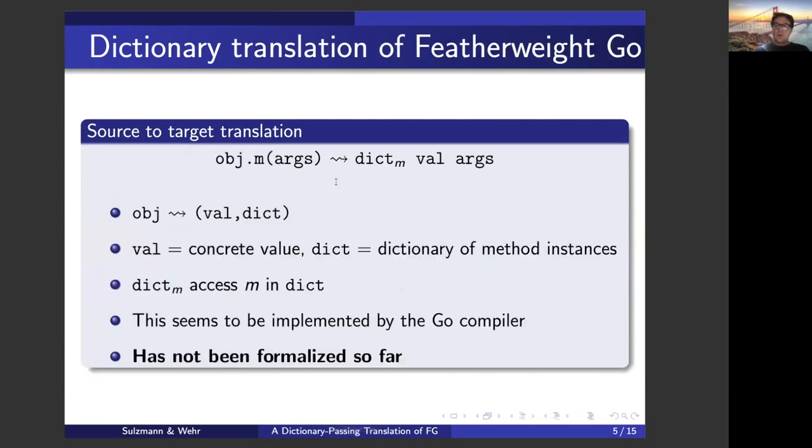The good thing is that the dictionary translation also applies to Go. We can translate the object to a pair of values. Clearly we need the object value, but in addition to the object value, we find a dictionary. In that dictionary, we find the corresponding method definitions that match the value. Now, when we have an overloaded method call, it's pretty easy to resolve it, because all we need to do is access the definition of M in the dictionary. This seems to be implemented by the Go compiler, but nobody has formalized it so far.